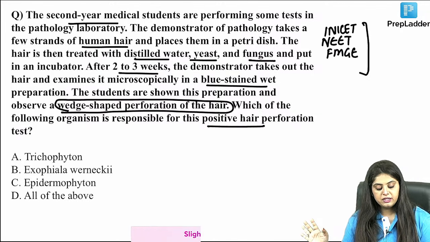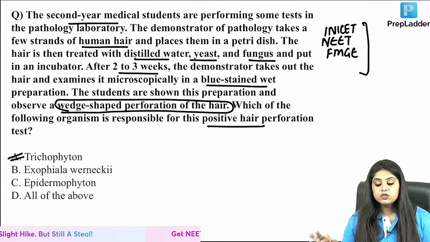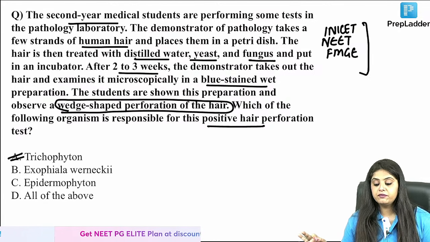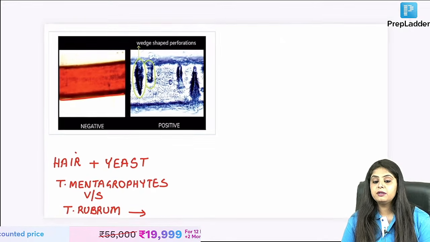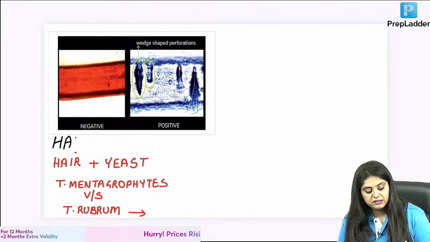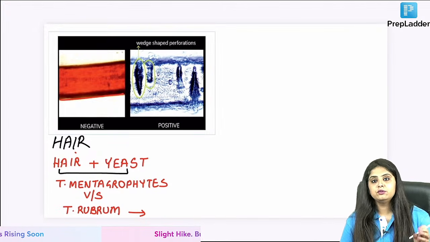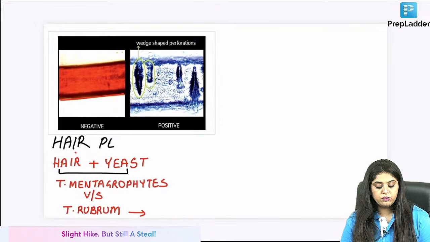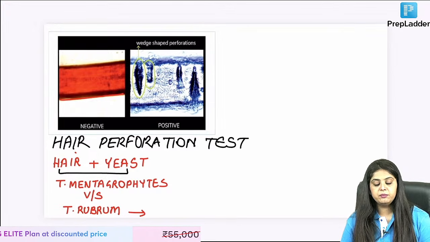Which organism will give you positive? You said trichophyton. Very good. Can you tell me which trichophyton? Mentagrophytes. Very good. So I'll quickly repeat what I am doing. I am doing the hair perforation test. तो इसके अंदर hair लेना है, and because you're doing it for fungus, you will add the fungus on top of it. And what are you trying to see? I'm trying to see कि hair perforate हुआ या नहीं हुआ, that is going to be hair perforation test.